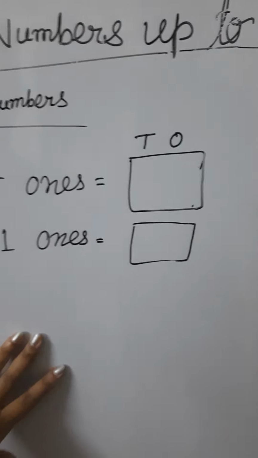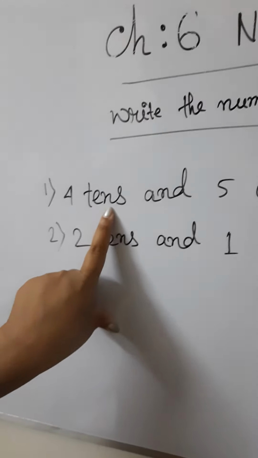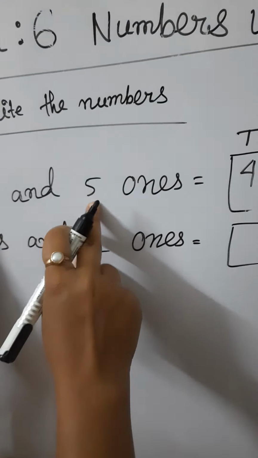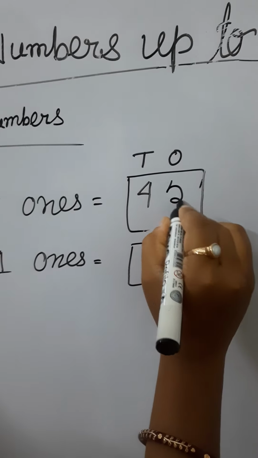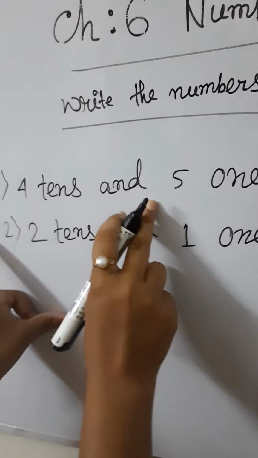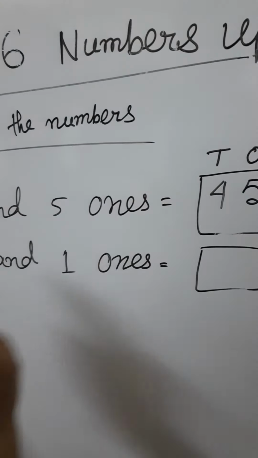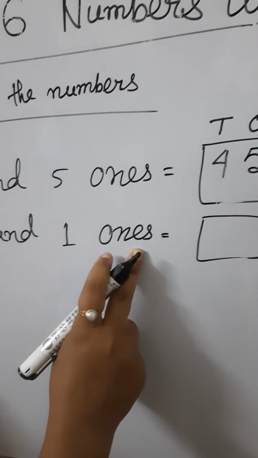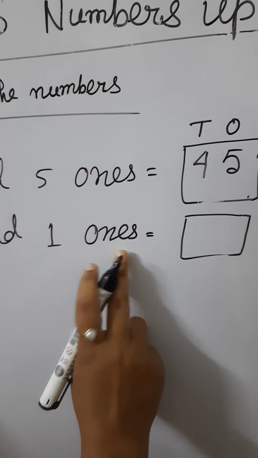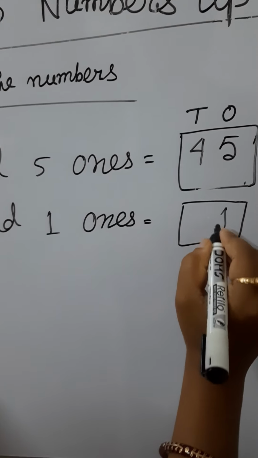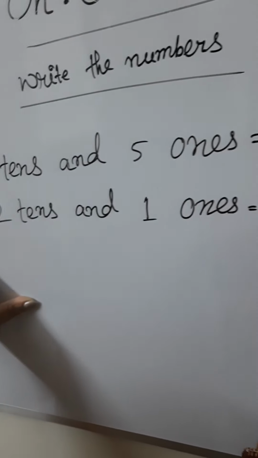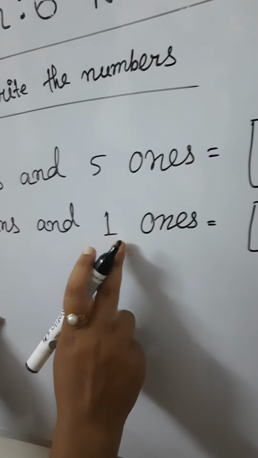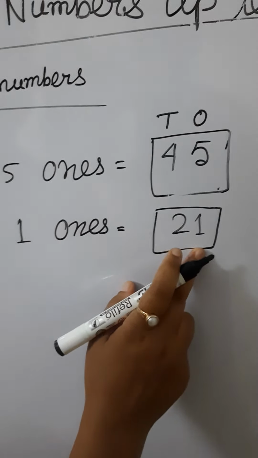We write the tens place, that is 4, and 5 ones, that is 5. That means 4 tens and 5 ones is 45. Next, the second one is 2 tens and 1 ones. We write 1 in the ones place and 2 in the tens place, that is 21. So 2 tens and 1 ones equals 21.